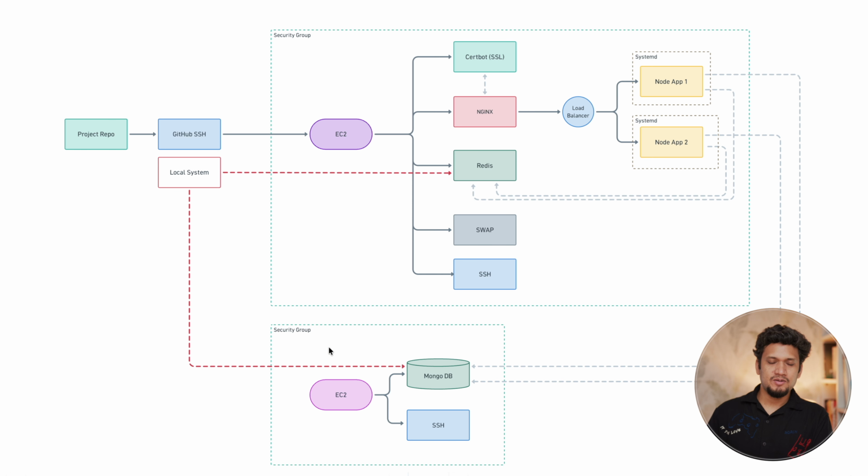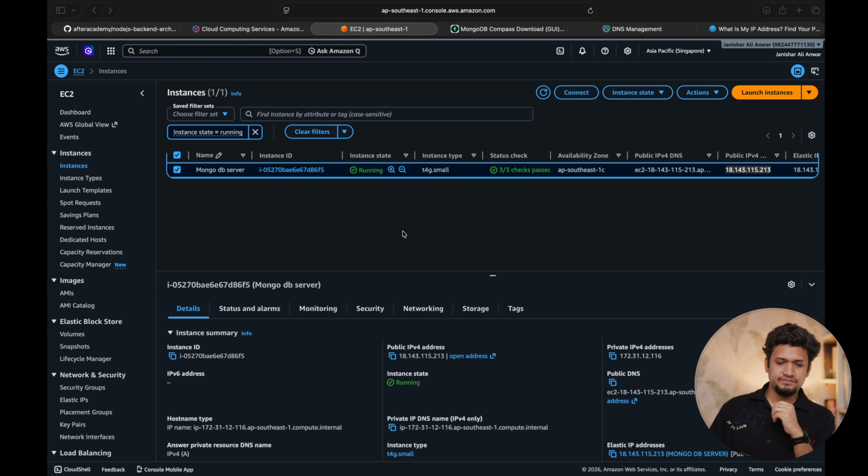And now let's move to the part of creating our application server. We have successfully completed our setup of the MongoDB server on EC2. Now let's move to the main part of deploying our services on the API server on EC2. Most of the things that we have done on the MongoDB part would be utilized for creating our server, and the setup of swap and SSH would be the same for us. So we'll quickly move through and create another server for our API.